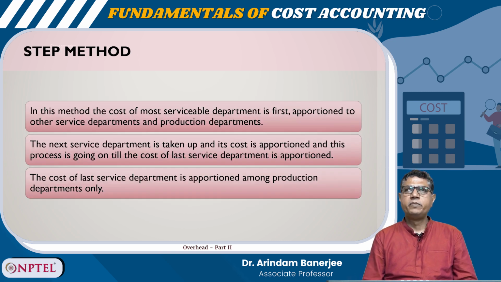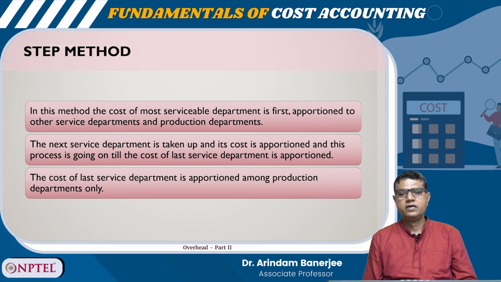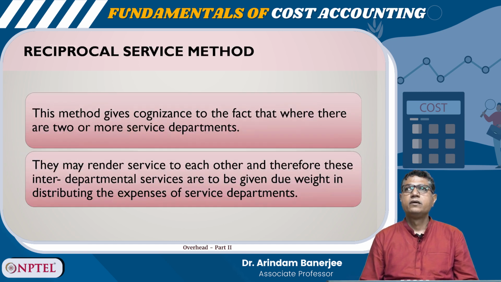Step method. In this method, the cost of the most serviceable department is first apportioned to other service departments and production departments. The next service department is taken up and its cost is apportioned, and this process goes on till the cost of the last service department is apportioned. The cost of the last service department is apportioned among production departments only.